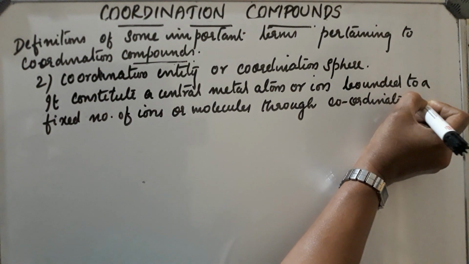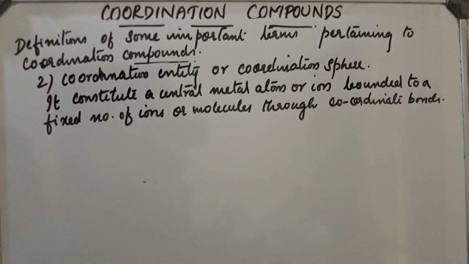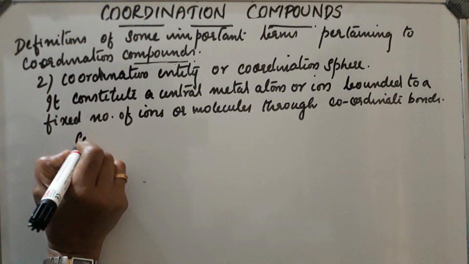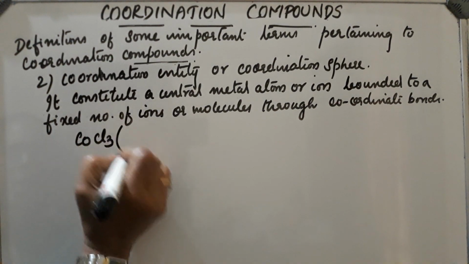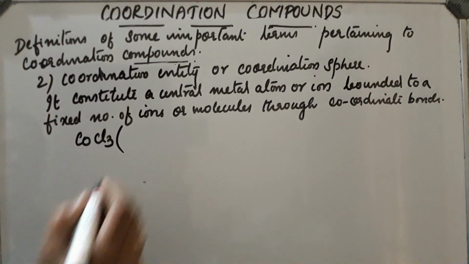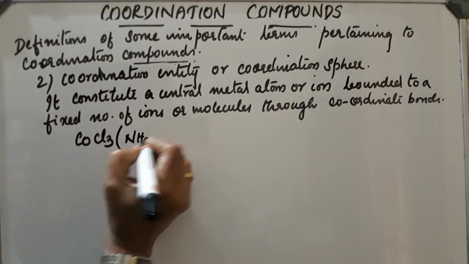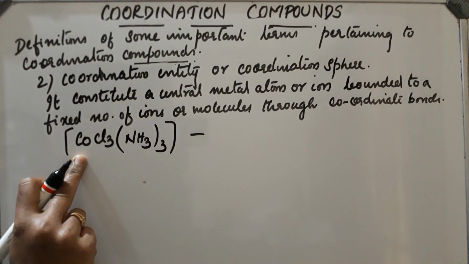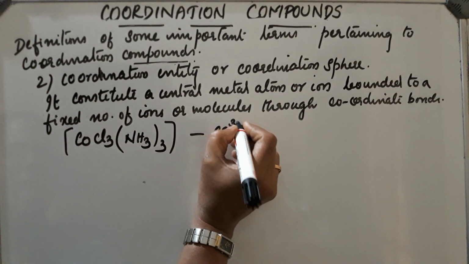Through coordinate bonds. Okay. Take one example: [Co(NH3)3Cl3]. In this case, Co3+ is the metal atom.